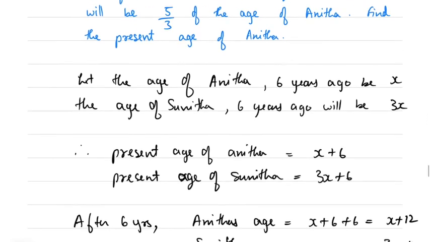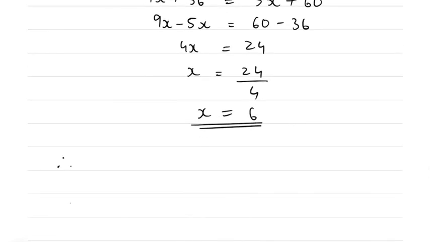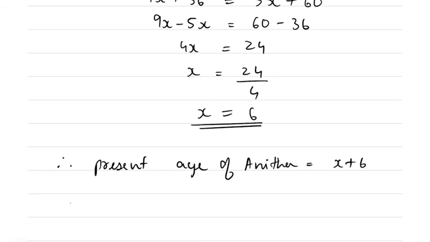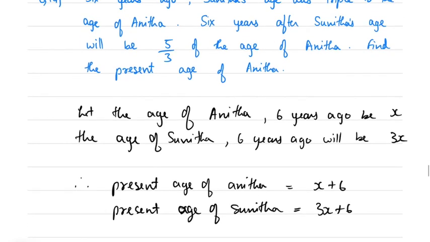Now let's see what is asked. Find the present age of Anita. And present age of Anita is x plus 6. Right? So therefore present age of Anita, which is x plus 6, and x is 6, so 6 plus 6, which is equal to 12. So present age of Anita is 12 years. Okay, this is a good question.